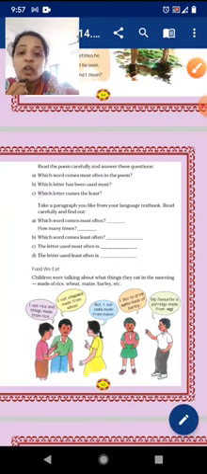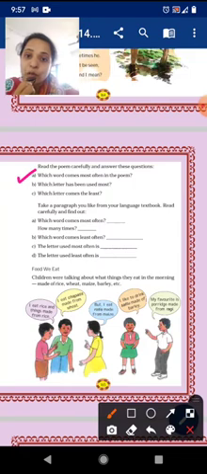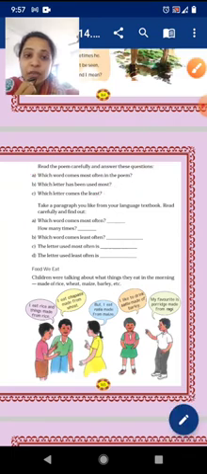Okay, so let me tell you what the questions are. Which word comes most often in the poem? On the previous one it was I. In the same way you have to find it in this one. Which letter has been used the most? That you have to find after making that table. You will come to know which letter comes the least. Okay, these all things you have to find. That was about the previous one, right?